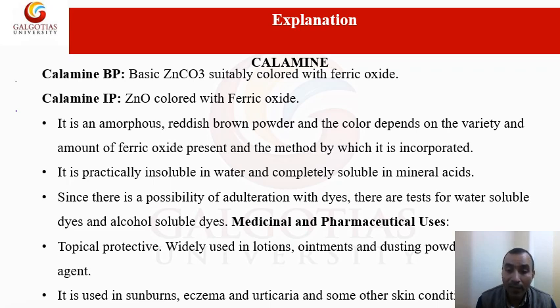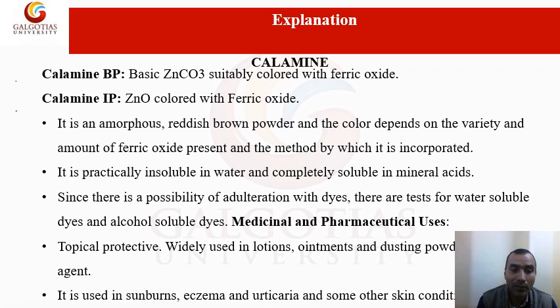So now we will see the uses. What is the basic use of calamine? It has medicinal and pharmaceutical use. It can be used as a topical protective. It is widely used in lotion. In the market, there are so many calamine lotions. Various brands are coming and available in the market. So it is widely used as a lotion, ointment, and dusting powder.